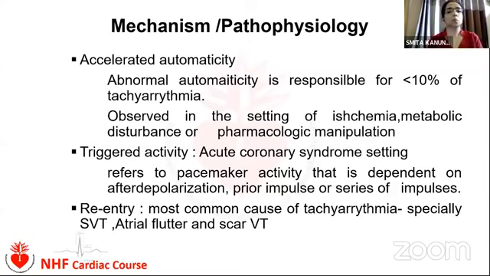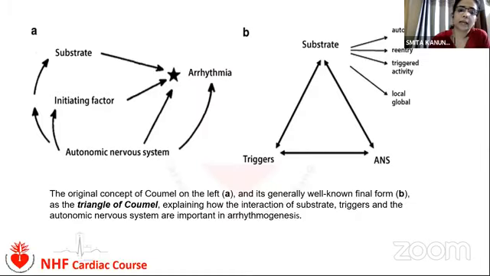Another cause, which is the most common cause of tachyarrhythmia, is the re-entry mechanism. This is usually seen especially in SVT, atrial flutter, and scar VT. This is the triangle of Coumel, which shows a vicious cycle between the substrate, the autonomic nervous system, and the triggers.